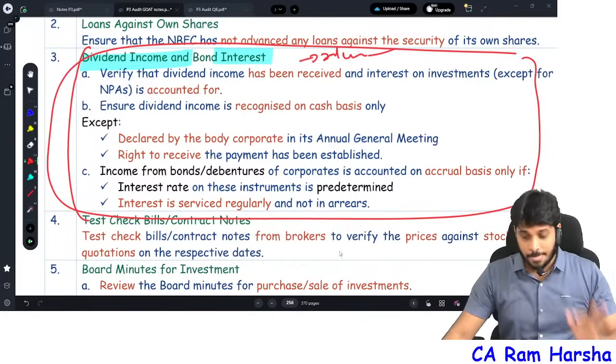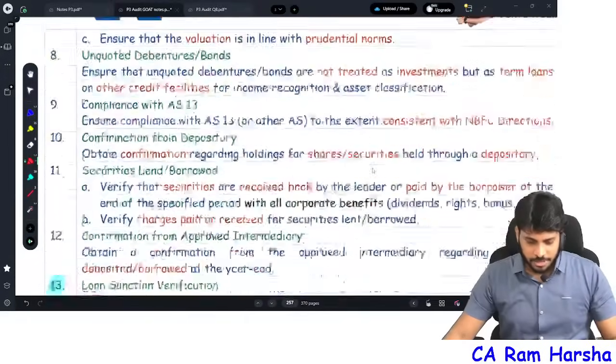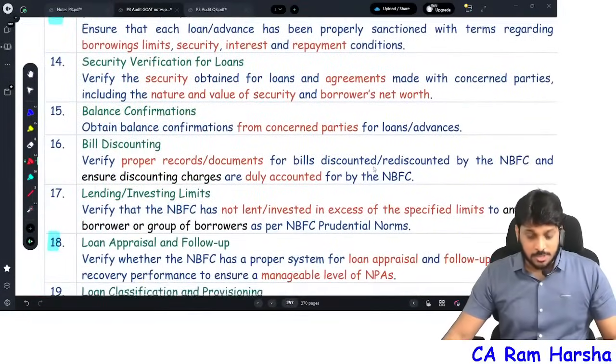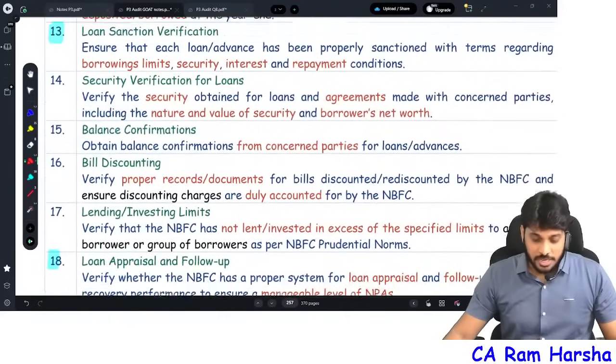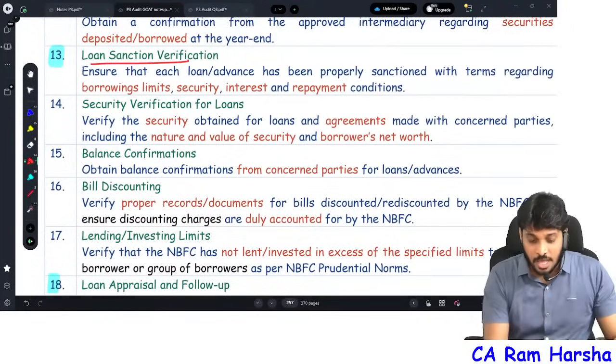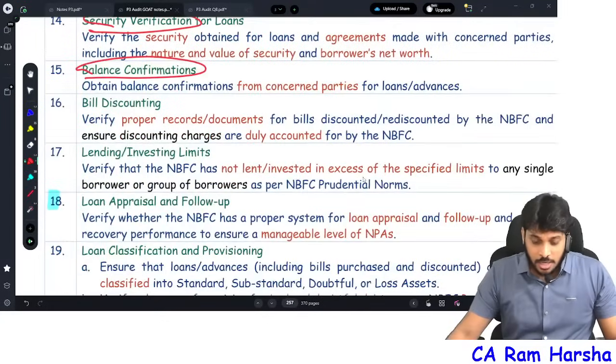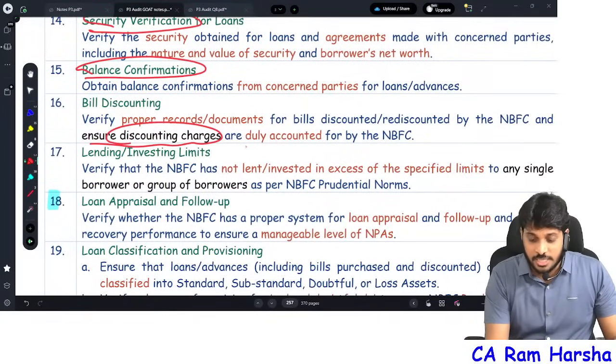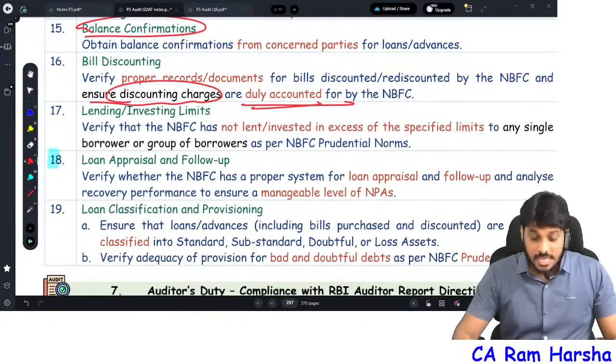Please be careful. Further, deposits, service loans are given. So very simple, whether this investment credit company is giving loan only after proper sanction, whether security is verified or not, whether balance confirmation and all you can get. If at all bill discounting is there, discounting charges are correctly accounted or not, you check.